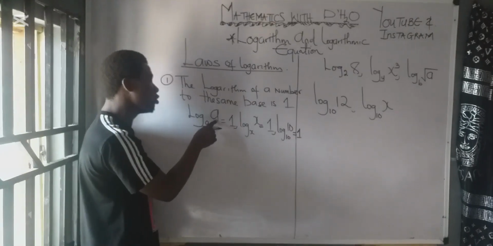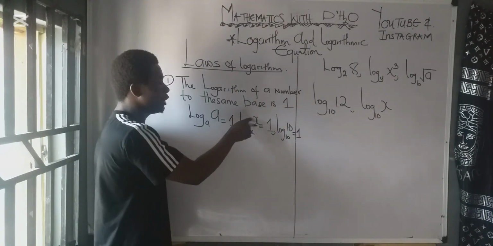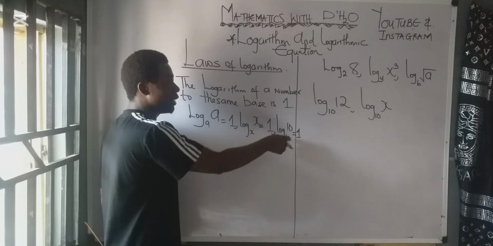So that is the first law of logarithm: the logarithm of a number to the same base is 1. Log x base x is 1. Log 10 base 10 is what? 1.